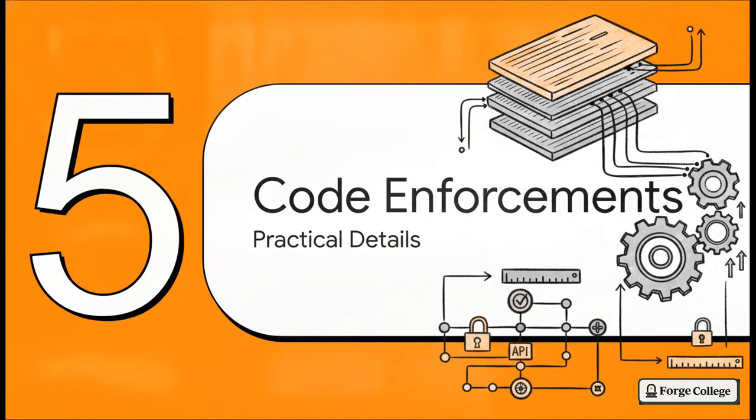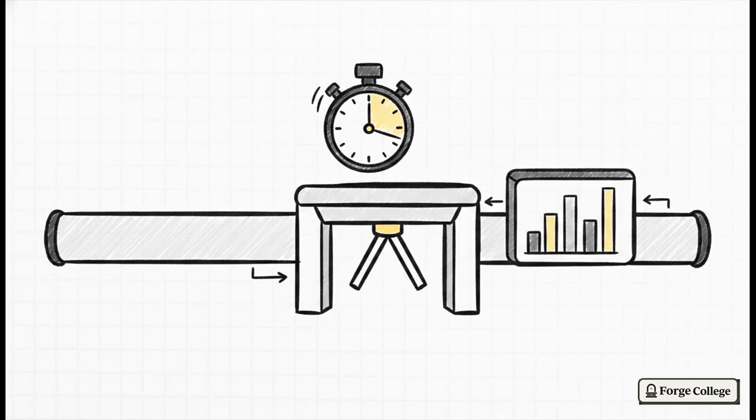Let's hit Section 5, Code Enforcements. Now, as you progress through your capstone projects here at Forge College, you have to actually wire this up in code. We can build a simple Express middleware. Let's call it Slowgate. Think of middleware like a bouncer at the door of your server. This bouncer enforces soft latency gates and records Prometheus histogram metrics for our SLO evaluations. Prometheus is basically this monitoring tool that absolutely loves hoarding data, and a histogram just groups your response times into buckets so you can easily see trends over time. It's a super elegant way to track exactly how long requests take right at the edge of our network before things even have a chance to get messy.